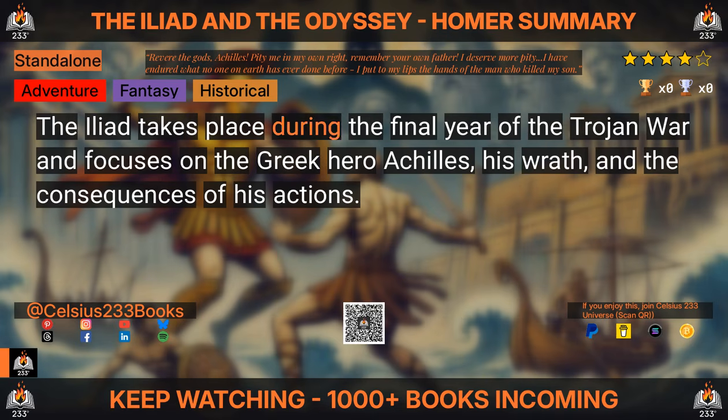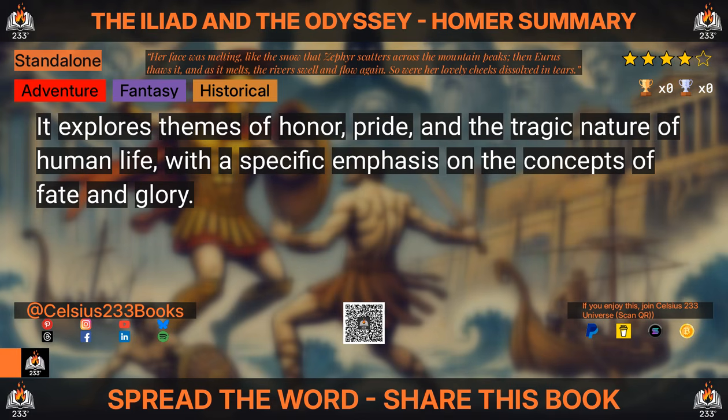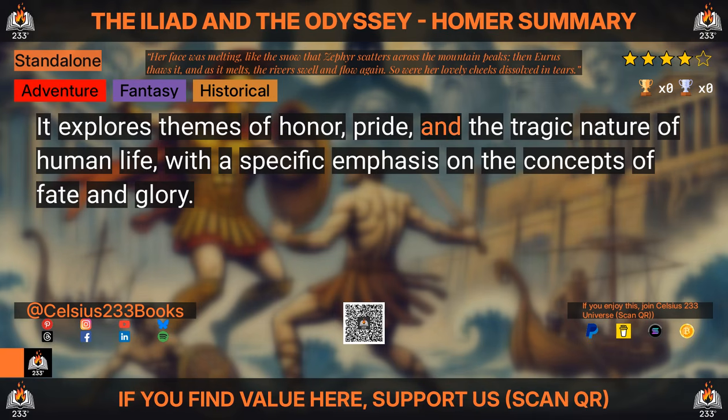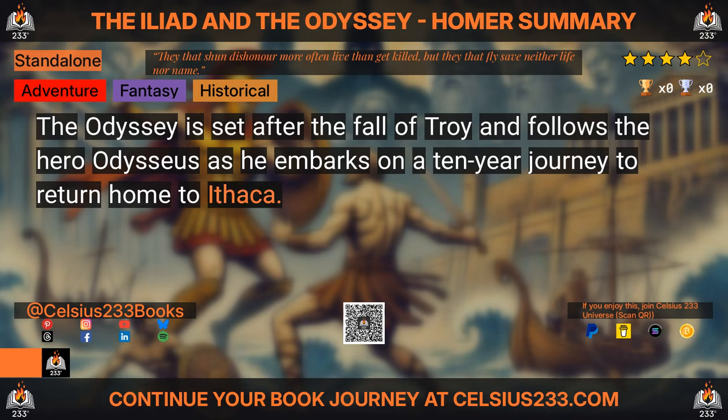The Iliad takes place during the final year of the Trojan War and focuses on the Greek hero Achilles, his wrath, and the consequences of his actions. It explores themes of honor, pride, and the tragic nature of human life, with a specific emphasis on the concepts of fate and glory. The Odyssey is set after the fall of Troy and follows the hero Odysseus as he embarks on a 10-year journey to return home to Ithaca.